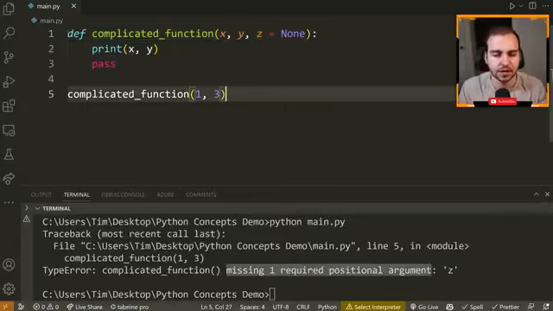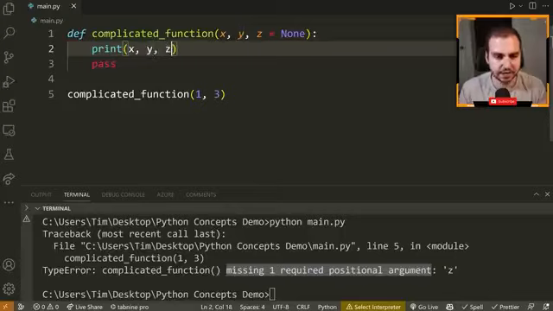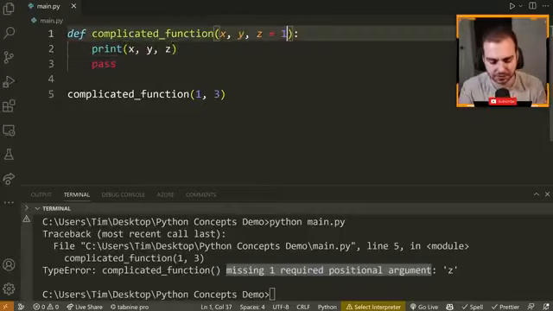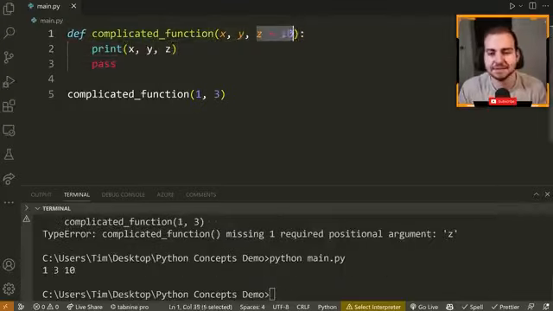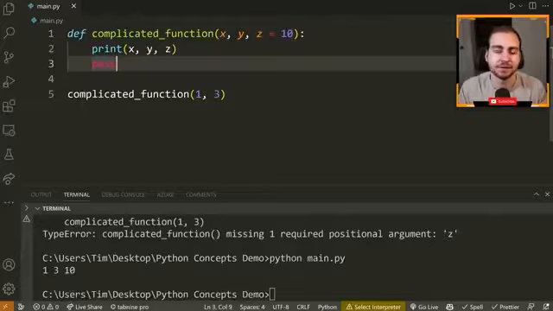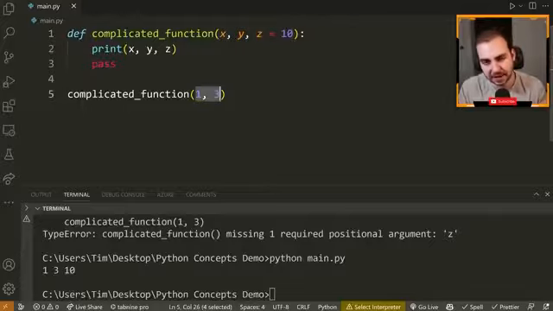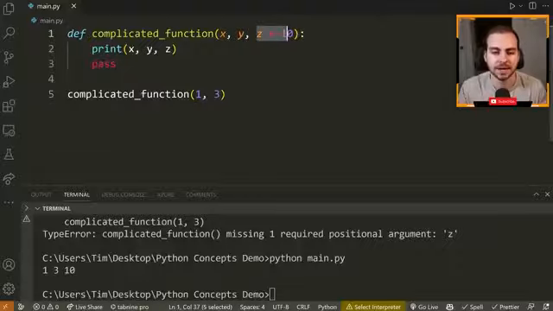Okay, that's worth noting. Now, if I try to access z here, you'll see that actually, let's make it equal to something like 10. If I run this, it actually gets its default value. So when you make something optional, really what you're doing is providing a default value for it, which means if you don't pass that value when you call the function, by default, it will be equal to that value. Okay, so that was actually the easy stuff. Now we move on to the more complicated ones.